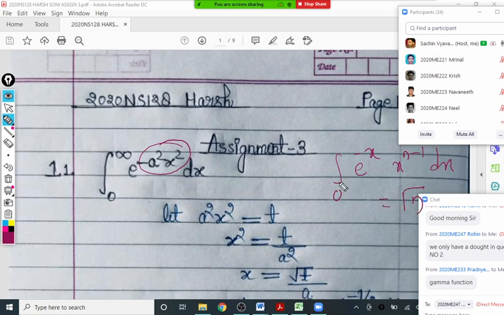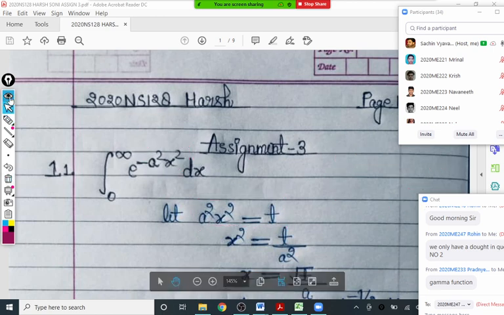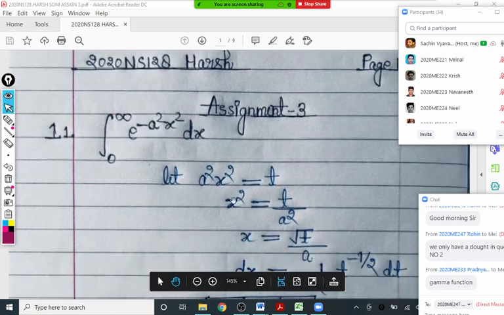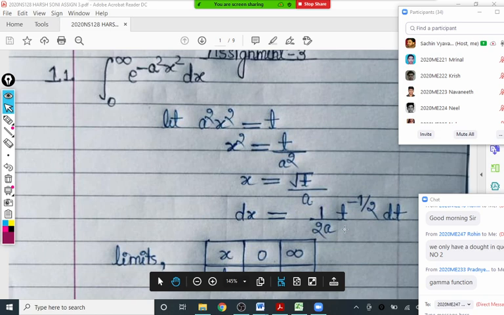Integral 0 to infinity e raised to minus x, x raised to n minus 1 dx is gamma n there. As we want to convert this into the linear term, we select a substitution like a square x square equal to t. So x square becomes t by a square, and dx becomes this one.